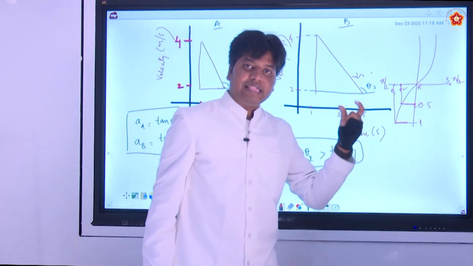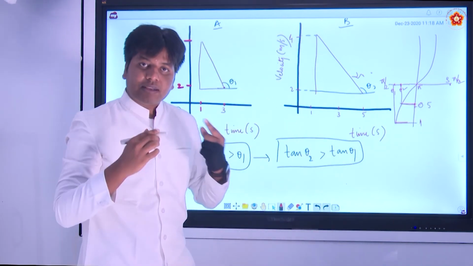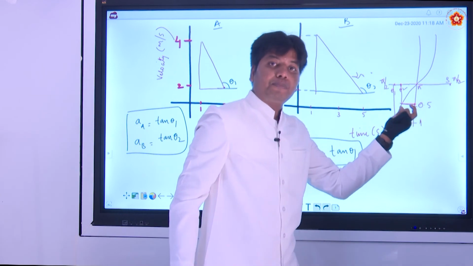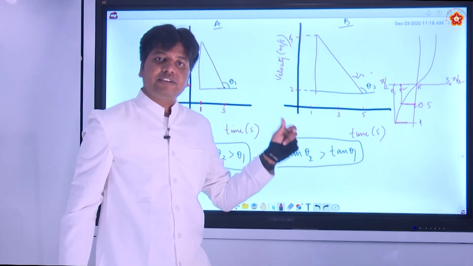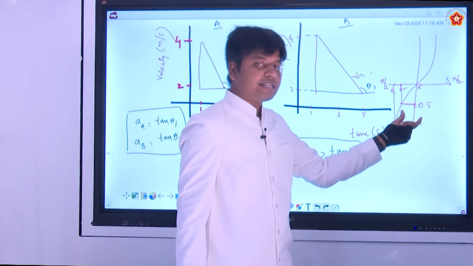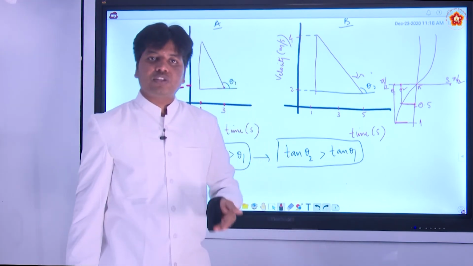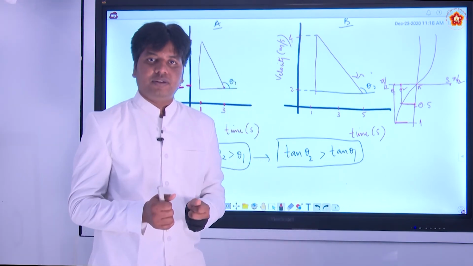So tan theta will give you the overall magnitude, minus 0.5. But we are concerned about this 0.5, not minus 0.5. Minus gives you the direction, whichever direction it is going, but it is having some acceleration with this magnitude. Whether something is fast or slow, we will only know about the magnitude, right.